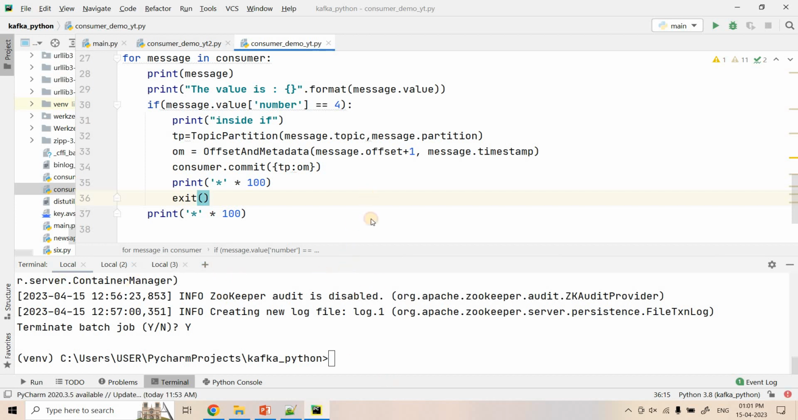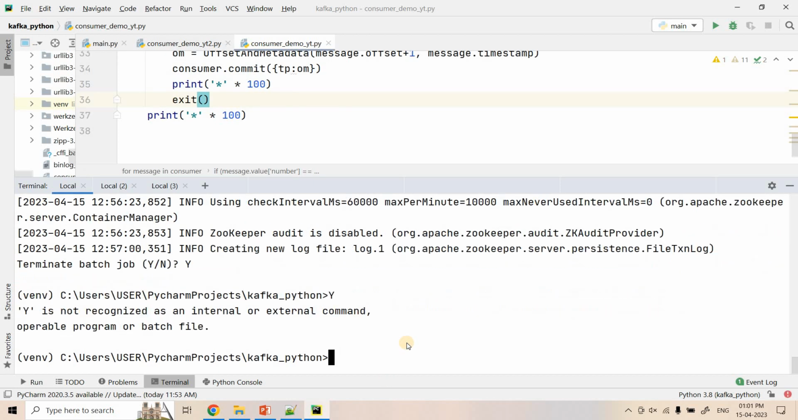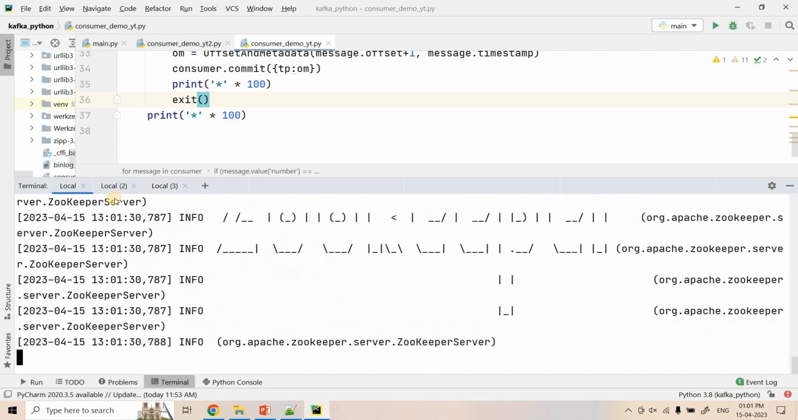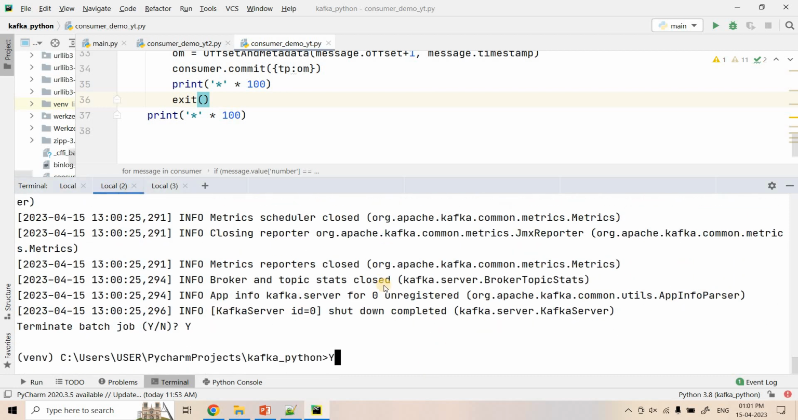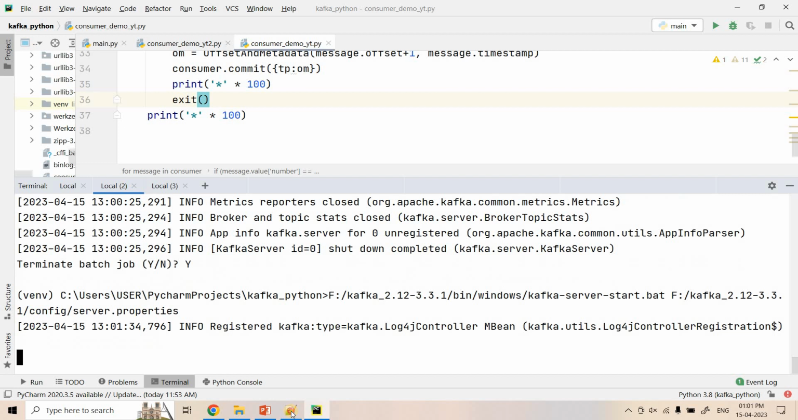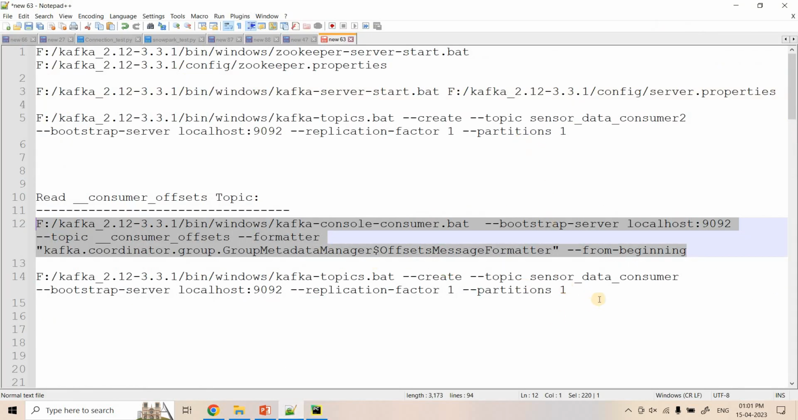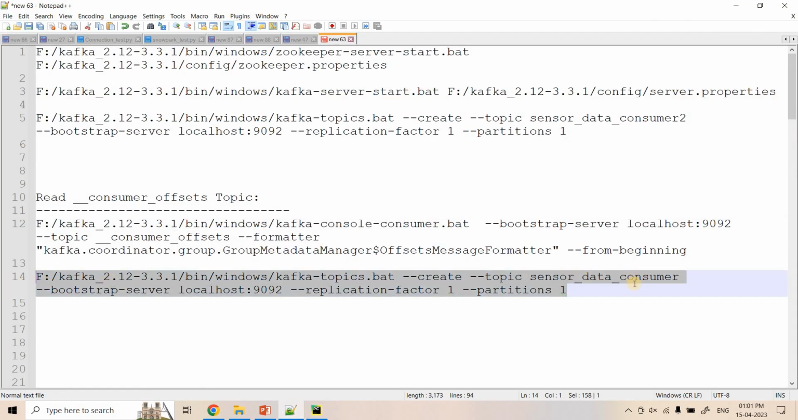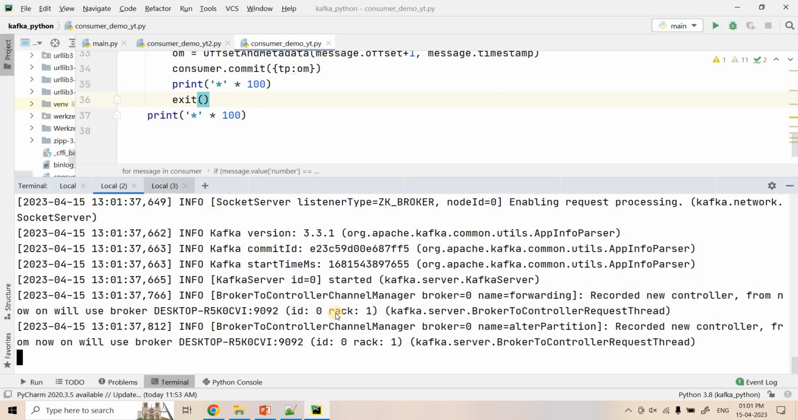So here I will start the Kafka zookeeper first, and then I will start the server, and then I will create another topic this time, and the topic name is sensor data consumer.